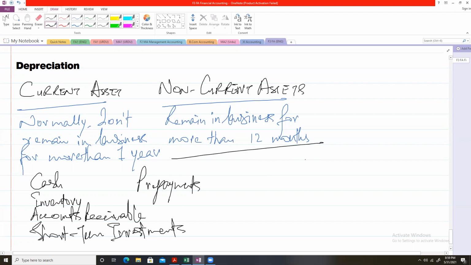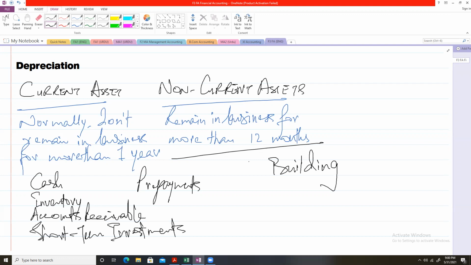Non-current assets, on the other hand, are for example, building. We purchase a building. Now, these are the assets that are long term. If we are running a business, we will not purchase a building every other day.